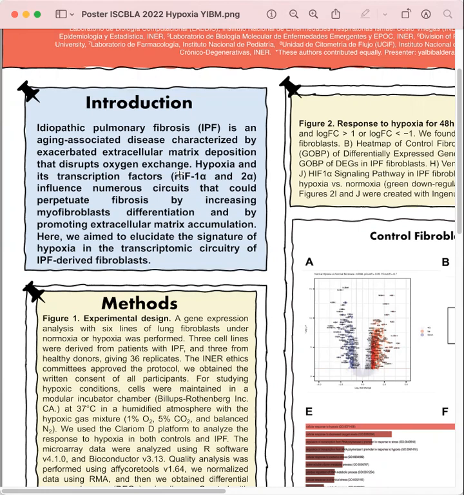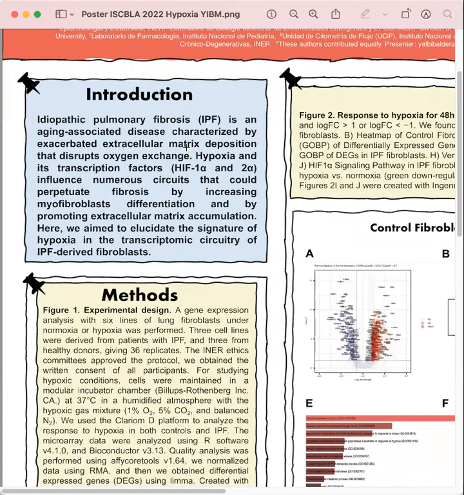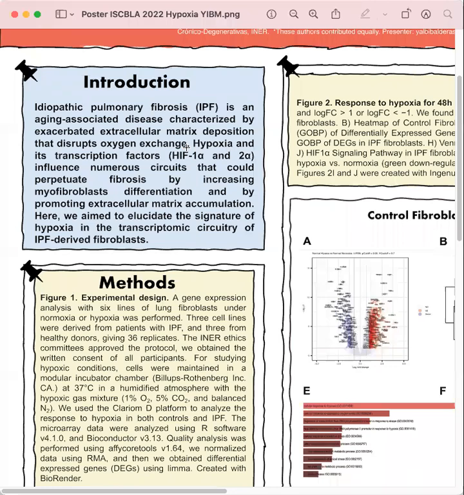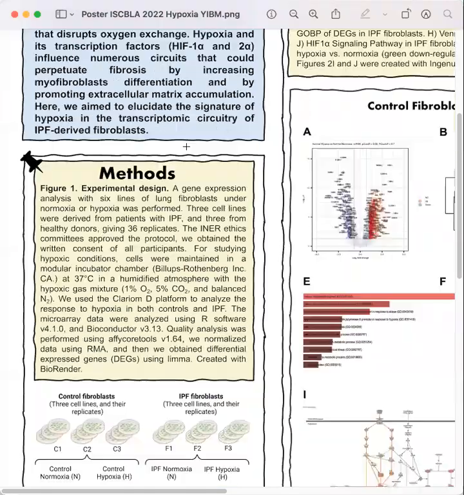Hypoxia and its transcription factors, HIF1 alpha and 2 alpha, influence numerous circuits that could perpetuate fibrosis by increasing myofibroblast differentiation and by promoting extracellular matrix accumulation. Here we aim to elucidate the signature of hypoxia in the transcriptomic circuit of IPF fibroblasts.